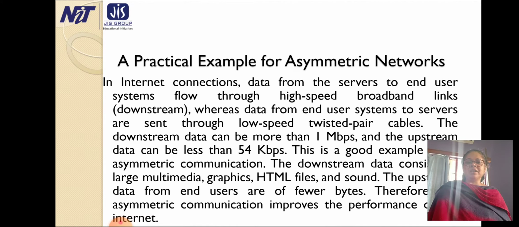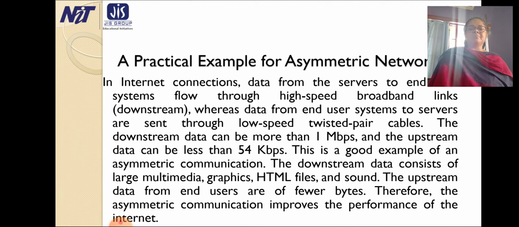The downstream data can be more than 1 Mbps and the upstream data can be less than 54 kbps. This is a good example of asymmetric communication.